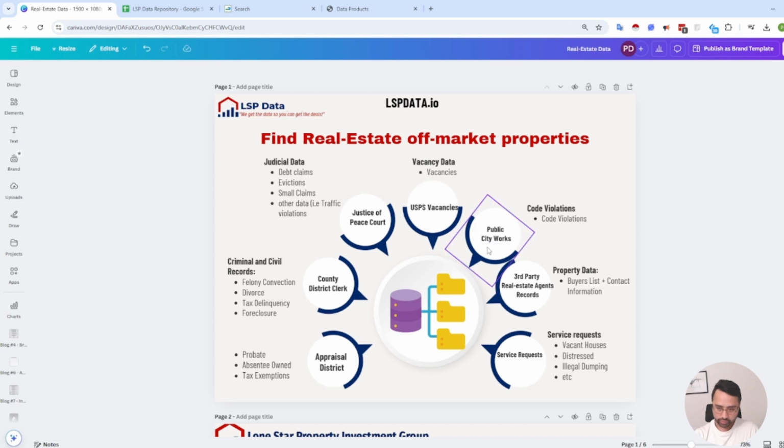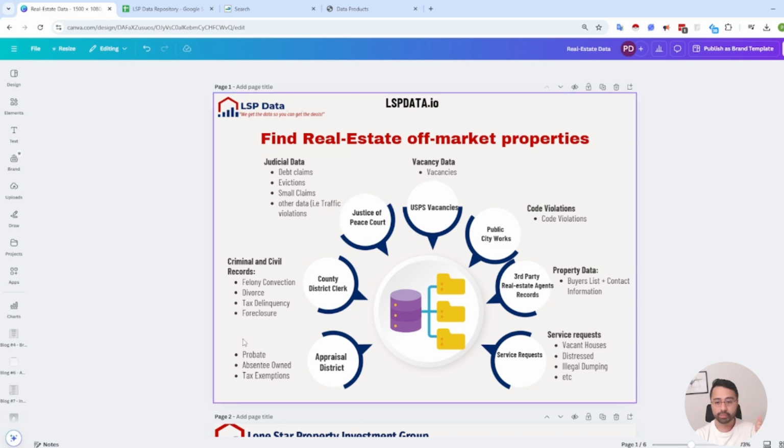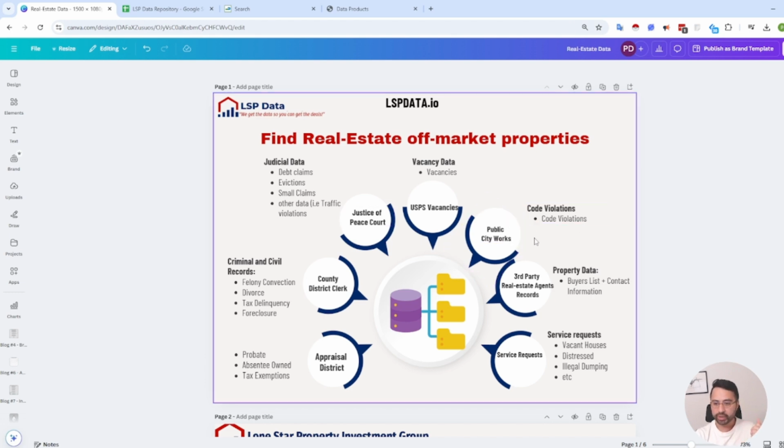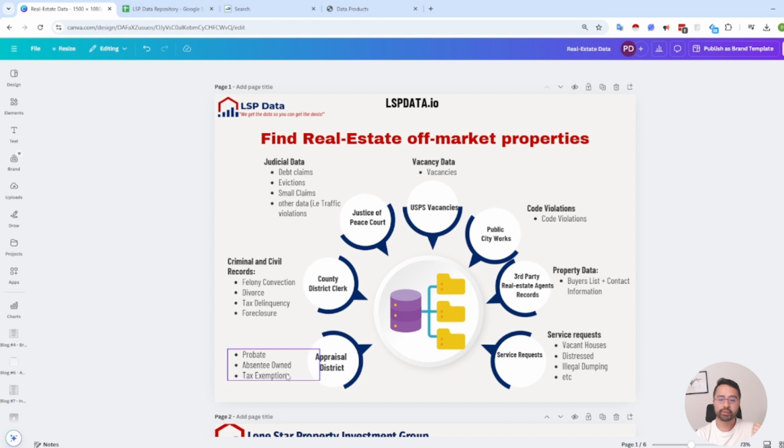Again, a lot of this information, specifically this, may give you the address, but it's not going to have the ownership information, right? And that's why you compare. Whatever information you get from here, you're going to end up either getting first name, last name, and a mailing address. From the code violations, you may just get the property, but that's the importance of having the appraisal district data here, because that's where you compare the two, right?